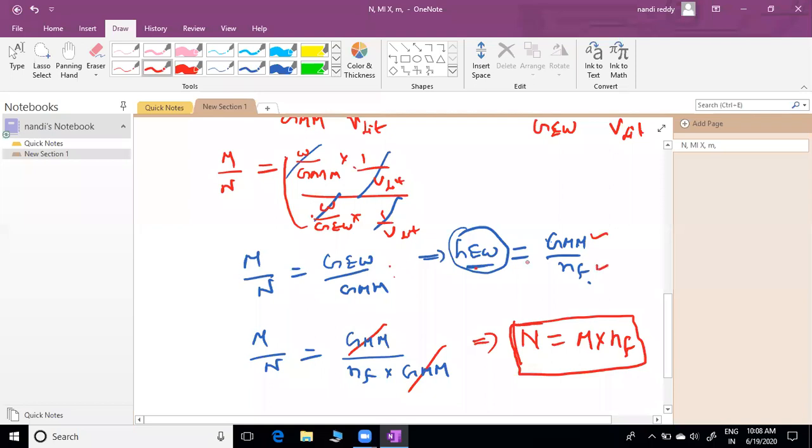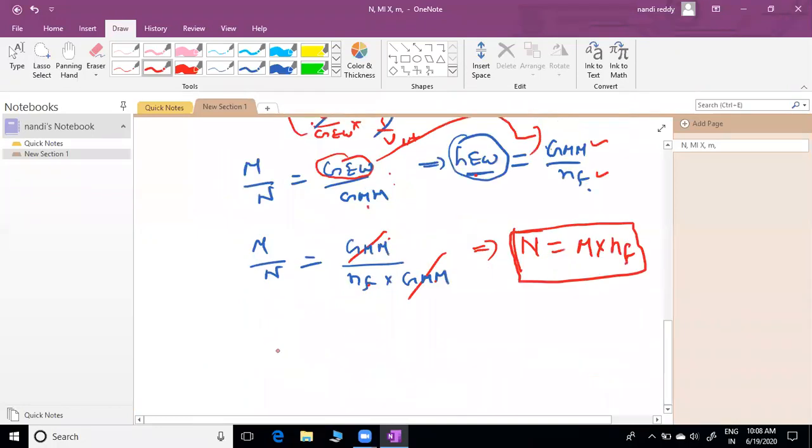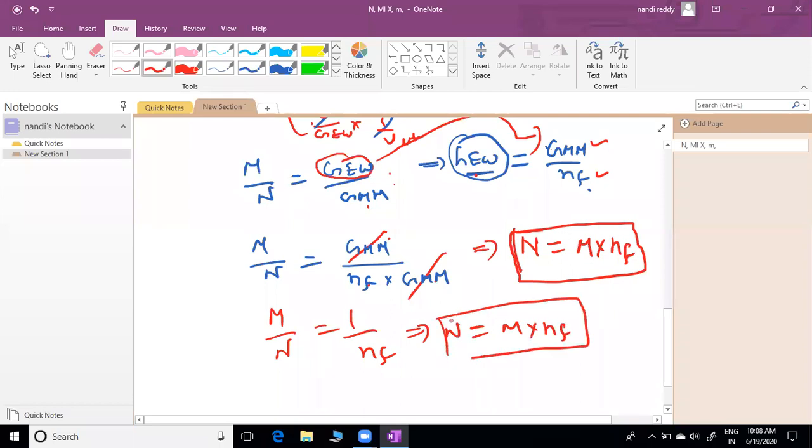So in place of gram equivalent, what can you substitute here? You can substitute this relation: gram molecular mass by N factor. Already gram molecular mass is there here, both will be cancelled. Remaining, you can get molarity by normality equal to 1 by N factor. So normality equal to molarity into N factor. So this is the formula.